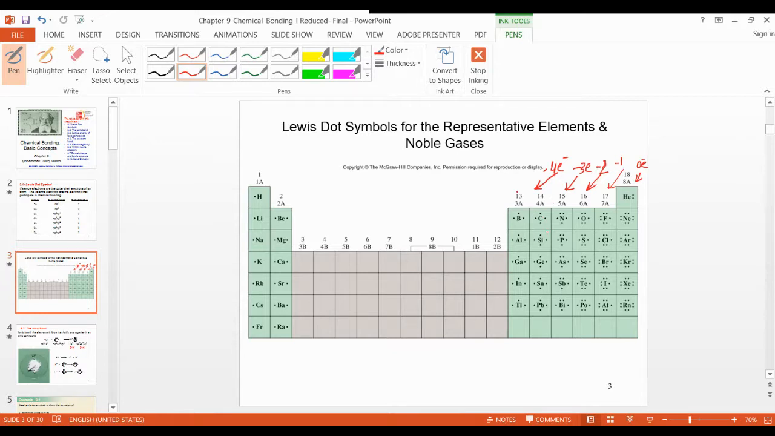It depends, but up to here it is +4 and -4 both for carbon, +3, +2, and +1. So this is very important, sir. Please note this down.